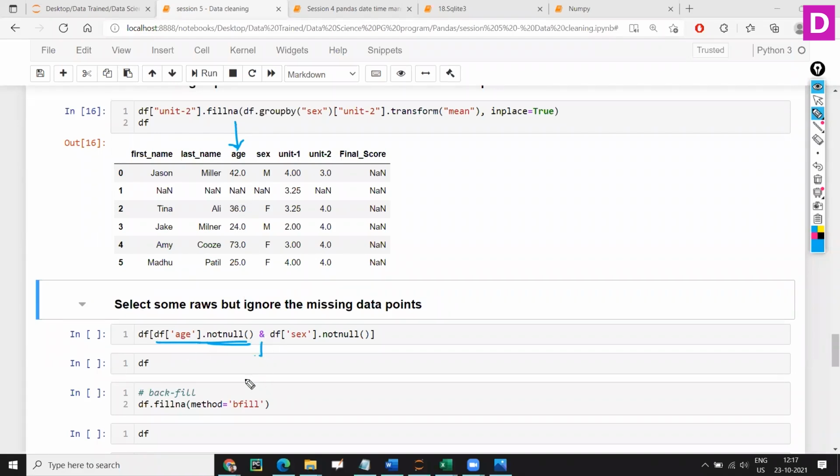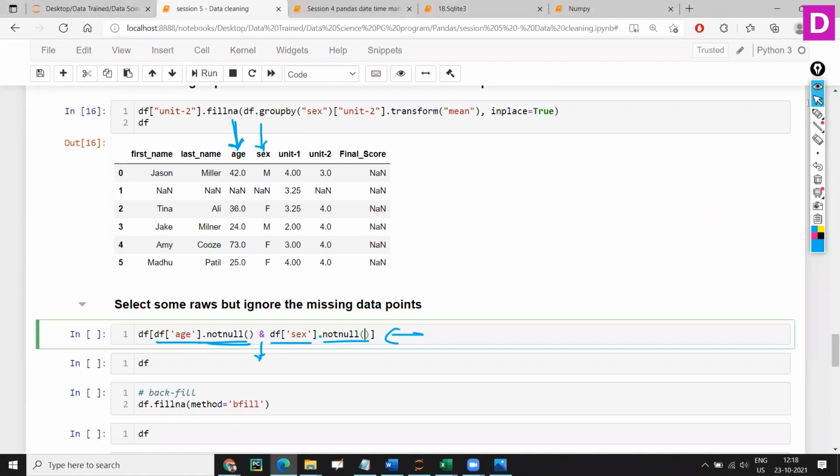And this is another condition. Along with this, for any data in the same row, in this data frame, select the column sex, and I'm checking that I want the data which is not null. Ideally, I want the result where, in the age and sex columns, I don't want any null values. Whichever rows don't have null values, you return those. That is the idea here.